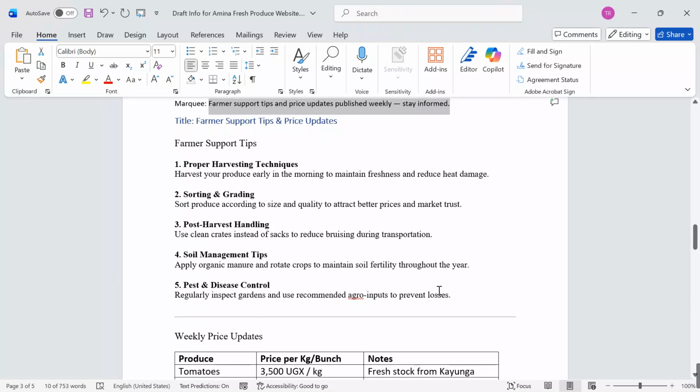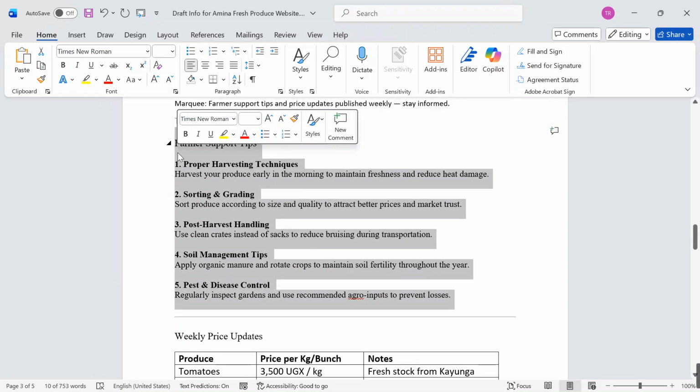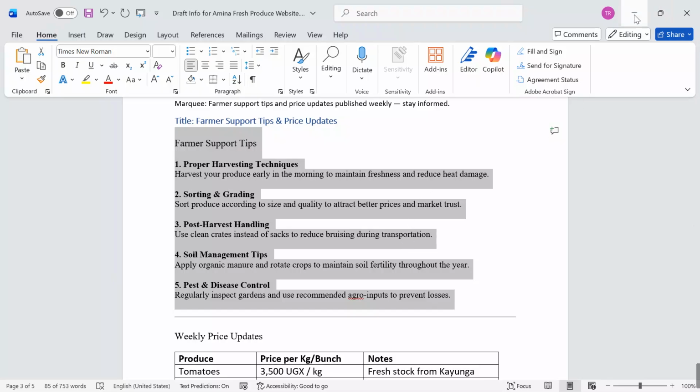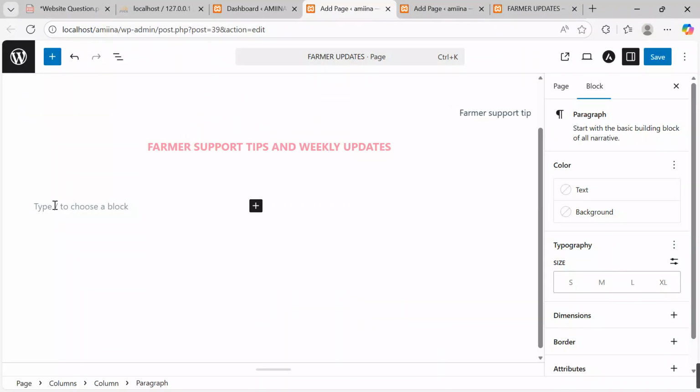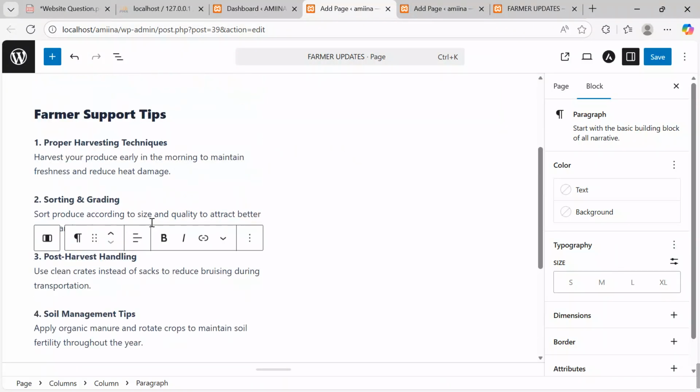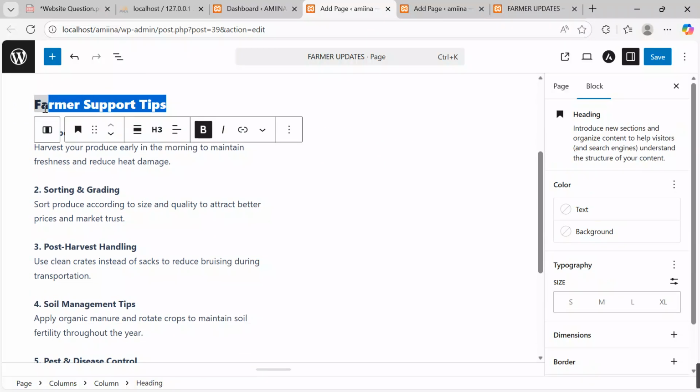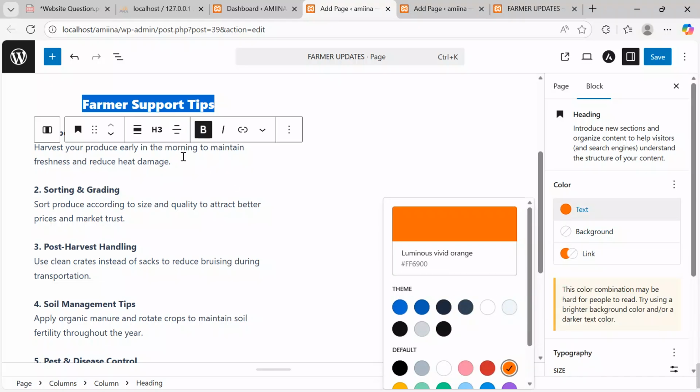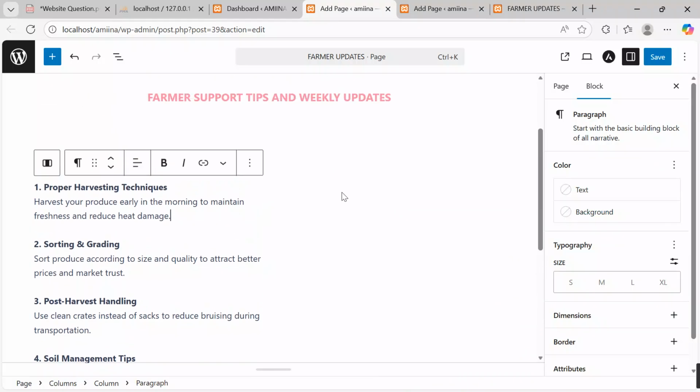It's over here. I'll come, highlight, yes, Ctrl C, and then I paste. Let me paste it over here. Yes, so after pasting, I can also go on to align this center. After aligning its center, I can also give it a different font to make it really, really eye-catching.